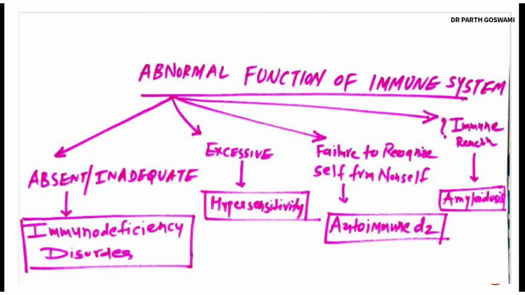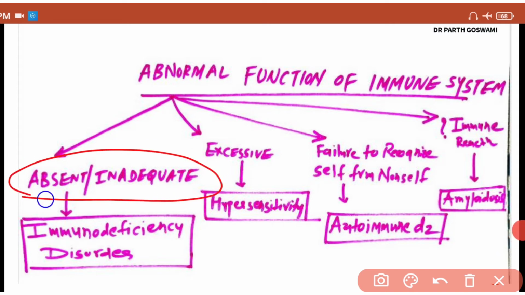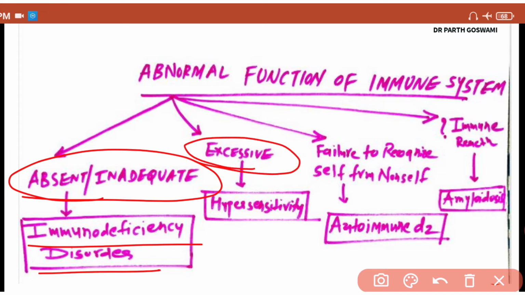Now suppose your immune system is not functioning properly, then which are the abnormal functions of the immune system? So guys, suppose your immunity system is not working properly and it is totally absent or inadequate, then you can develop immunodeficiency disorders. If your immunity system is activated excessively, then it can lead to hypersensitivity reactions.